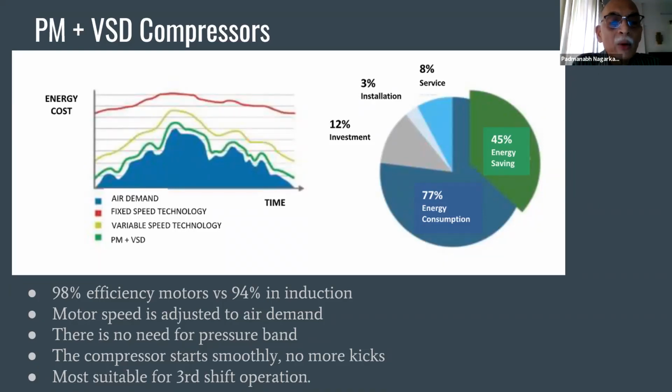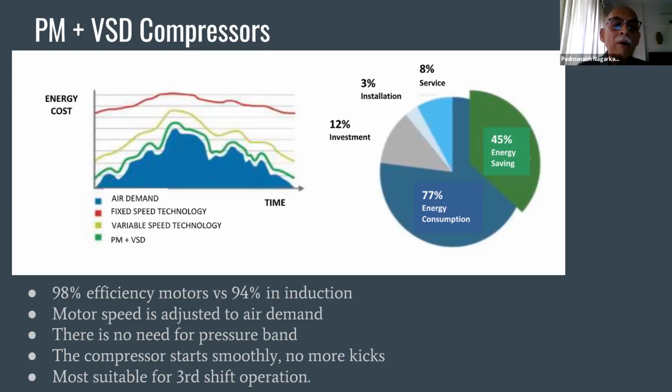Motor speed is adjusted to air demand. There is no need for a pressure band. You can fix a single pressure, so you have a great saving because of this. The compressor starts smoothly, with no more starting kicks. And what is important, it is most suitable for third shift operation.